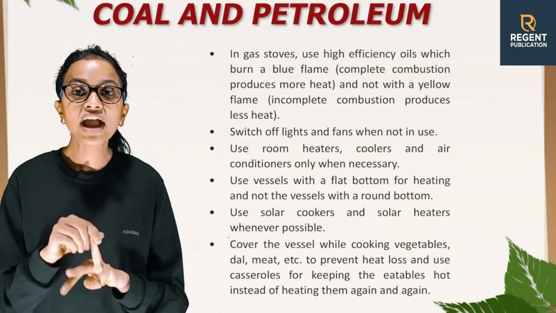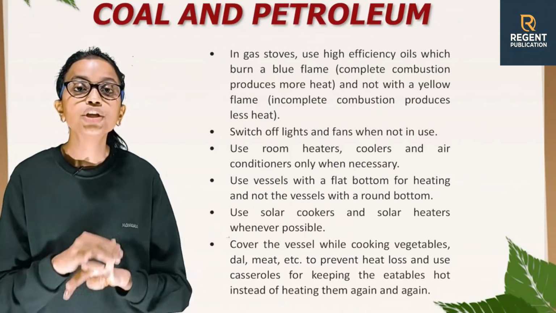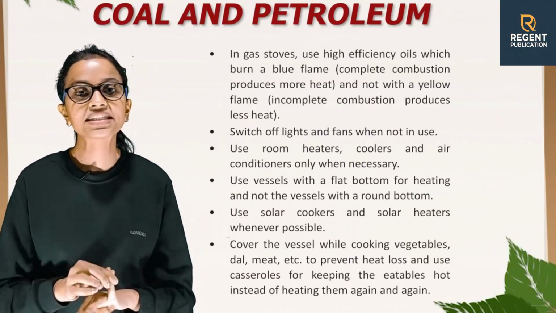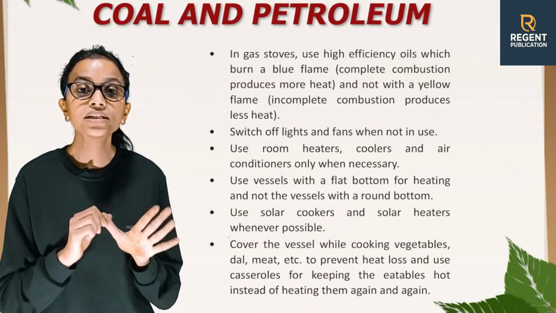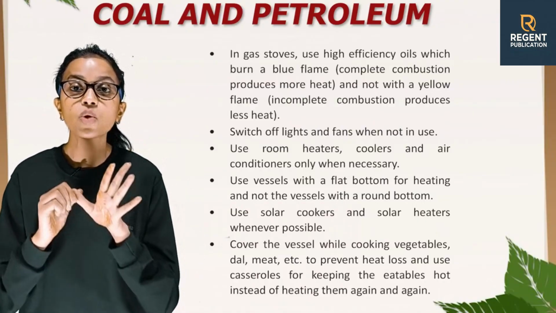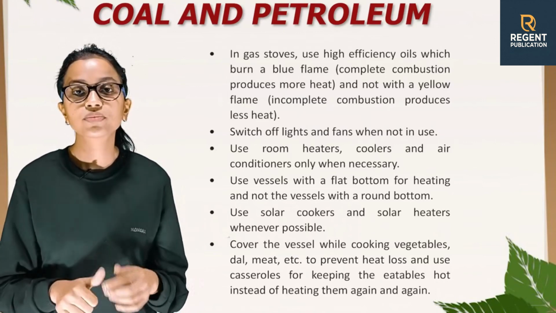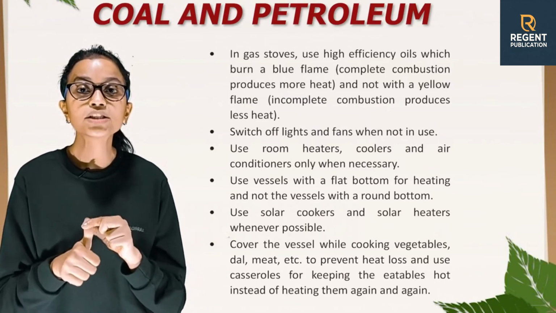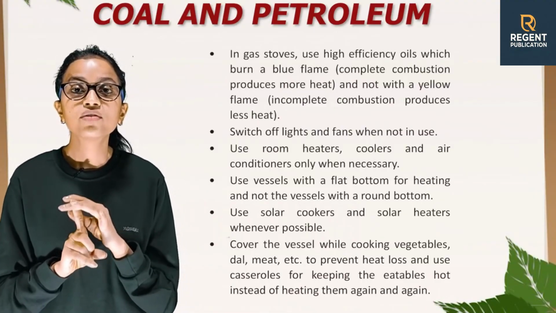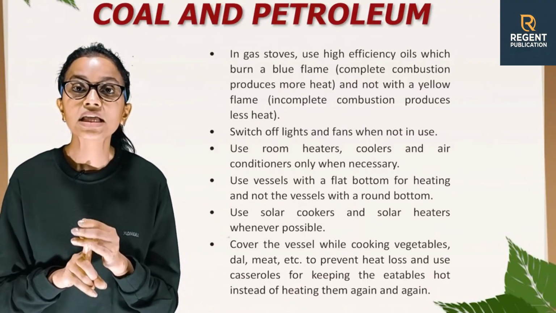Switch off lights and fan when not in use. Use room heaters, coolers and air conditioners only when necessary. Use vessels with a flat bottom for heating and not the vessels with a round bottom. Use solar cookers and solar heaters whenever possible. Cover the vessel while cooking vegetables, dal,